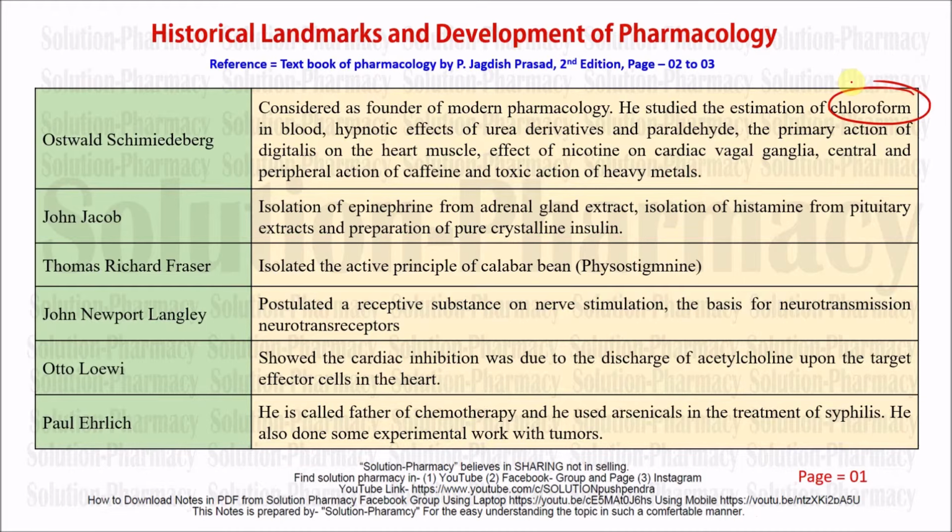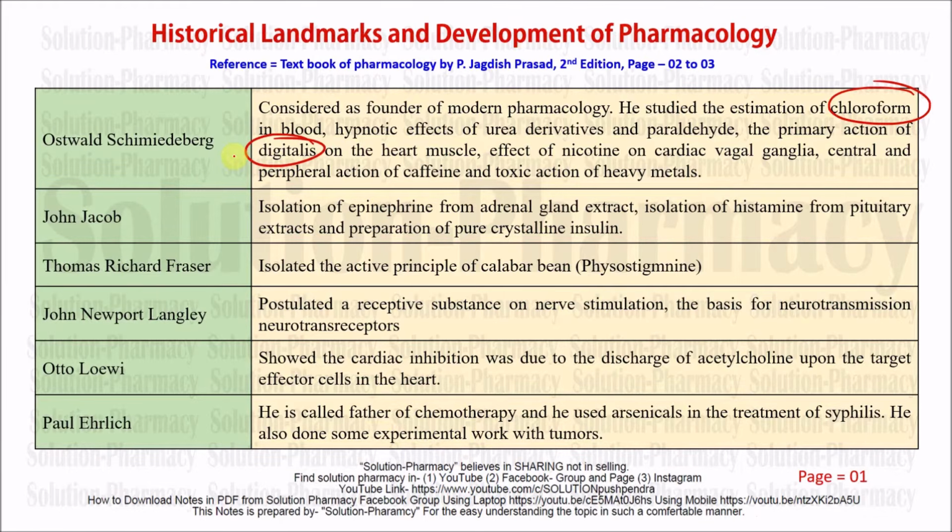Digitalis is an example of a cardiac glycoside, and we know very well that digitalis has an important effect on the muscles of the heart that may cause contraction, so it can be used as a drug in case of congestive heart failure, and that effect of digitalis was given by Sir Ostwald. That is a big contribution in the field of cardiovascular pharmacology.